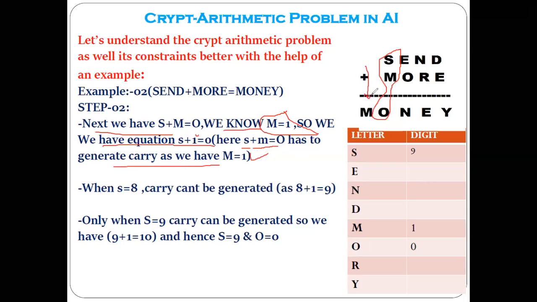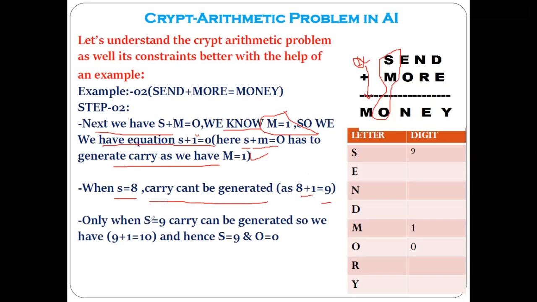So now, as you can see, here carry is getting generated. So the value of this s and m must be such numbers which will generate the carry. You are getting my point. Carry can be generated here only when the value of s and the value of m are such numbers that by adding these two numbers, a carry gets generated. Now, if you consider s equal to 8, now carry cannot be generated because 8 plus 1 is 9.